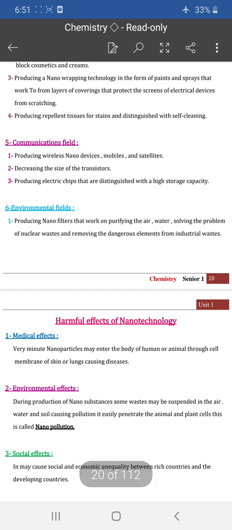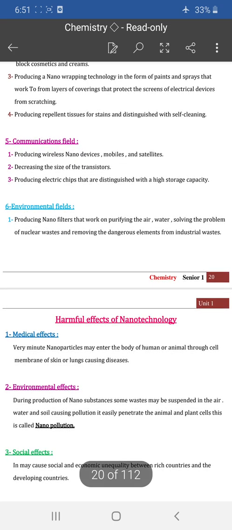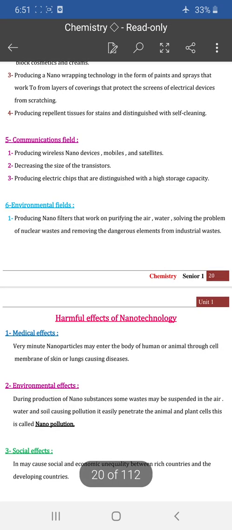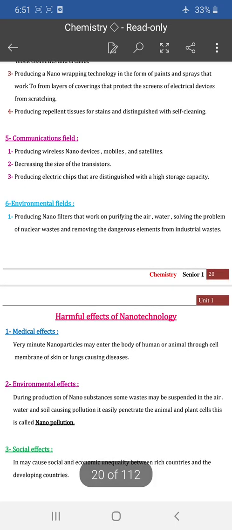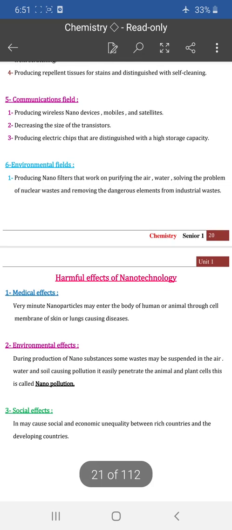Number three, producing nano wrapping technology in the form of paint and spray that work to form layers of covering that protect the screens of electric devices from scratching, like the nano screen protector which is used to cover mobile phones. And also producing tissue that repels stains and is self-cleaning.